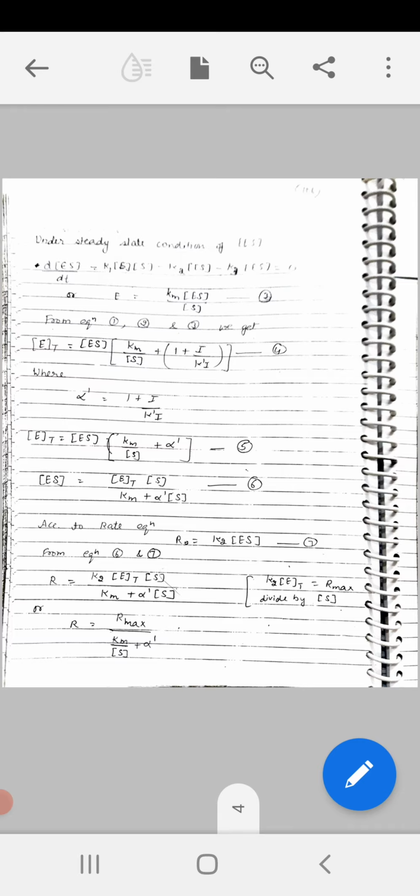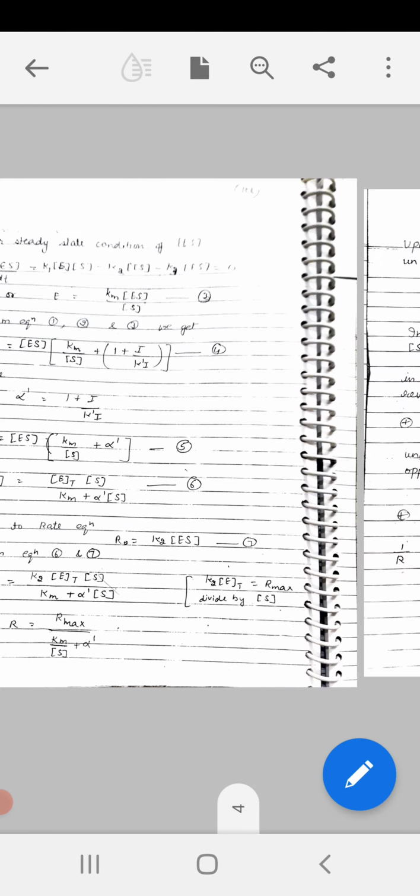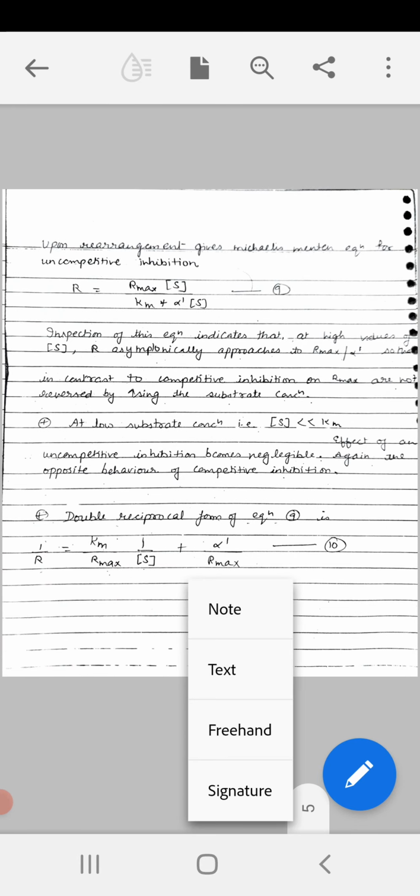E plus S gives ES. ES with K3 gives P plus E. ES combines with I with K dash I to form ESI. This will give no reaction. The dissociation constant for the inhibitor binding step, that is K dash I,